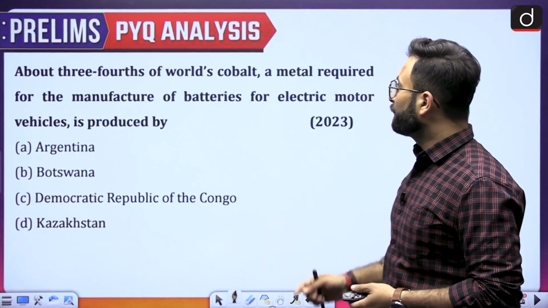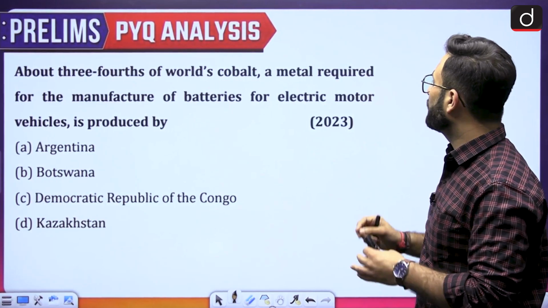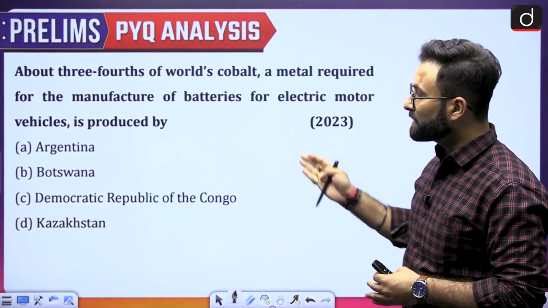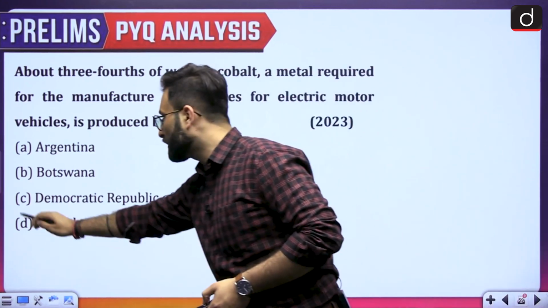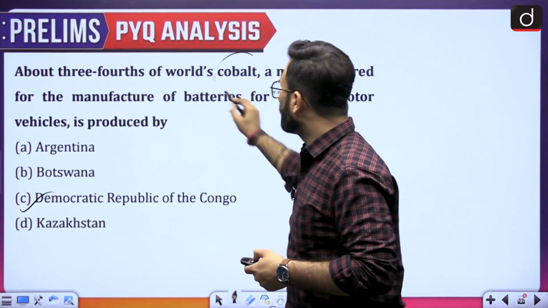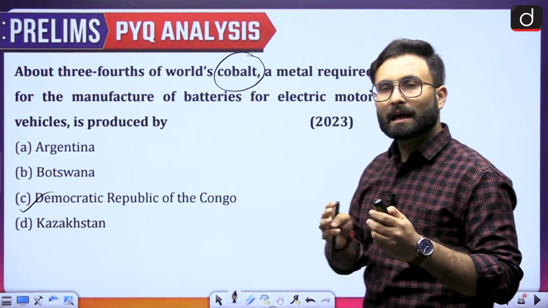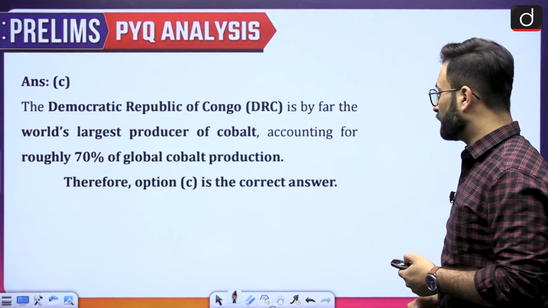About three-fourths of the world's cobalt, a metal required for the manufacturing of batteries for electric motor vehicles, is produced by Argentina, Botswana, Democratic Republic of Congo, and Kazakhstan. So option C is your right answer, the Democratic Republic of Congo. Again, here you can see they are asking about cobalt, and about cocoa, things which are quite crucial. You can go through this over here.